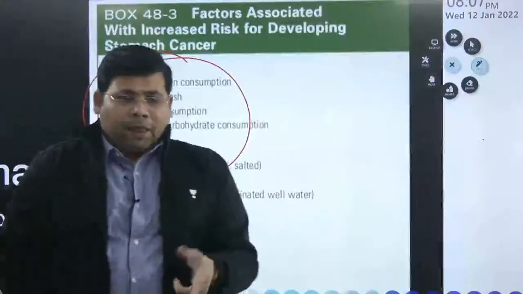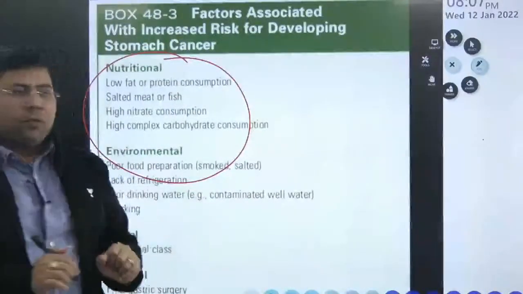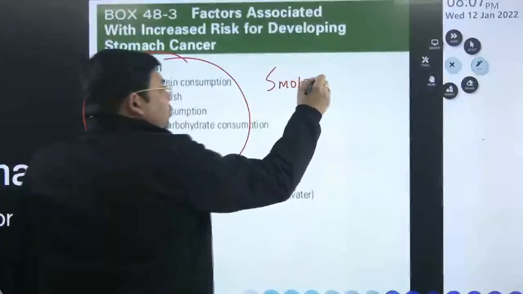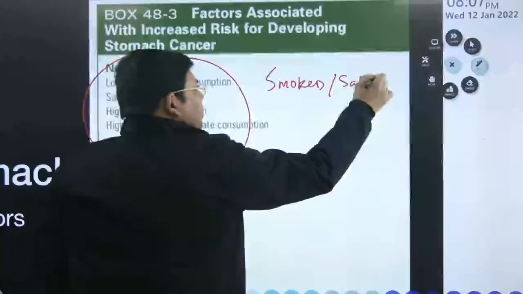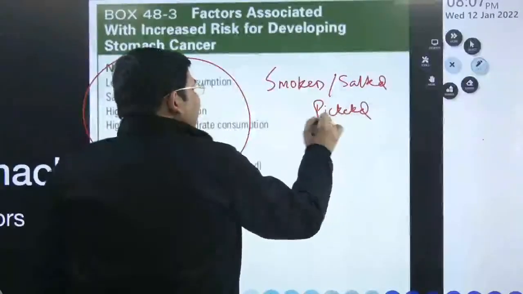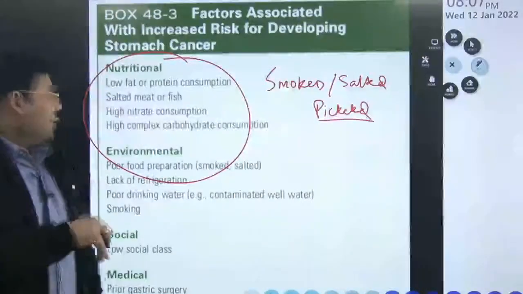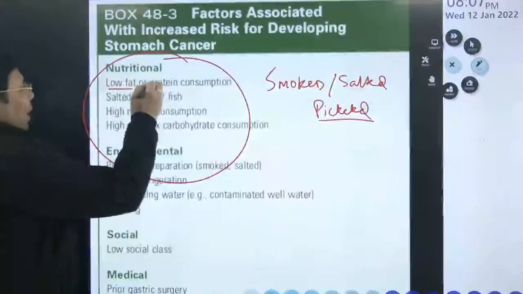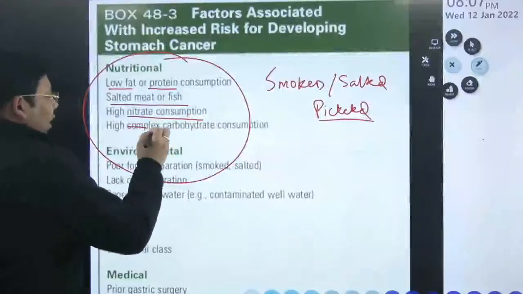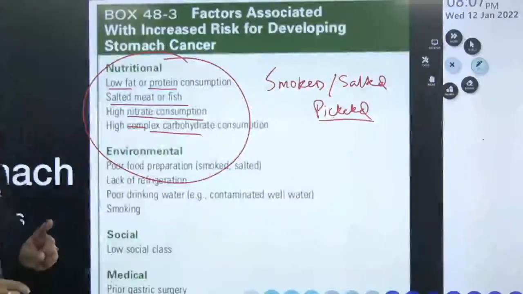Always remember the smoked and salted food. This is responsible, very important. Or you can say pickled food. Students, this is also the same risk for the esophageal cancers. So you can see low fat and protein consumption, salted meat or fish, high nitrate consumption and high complex carbohydrate consumption. They are all very important things.